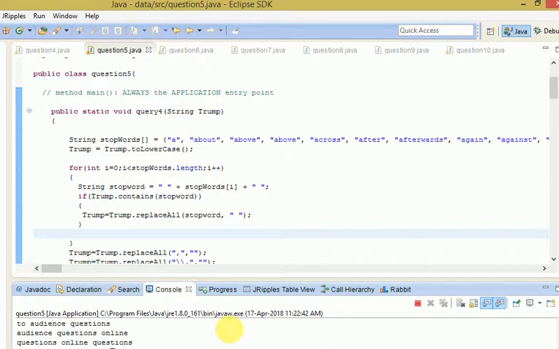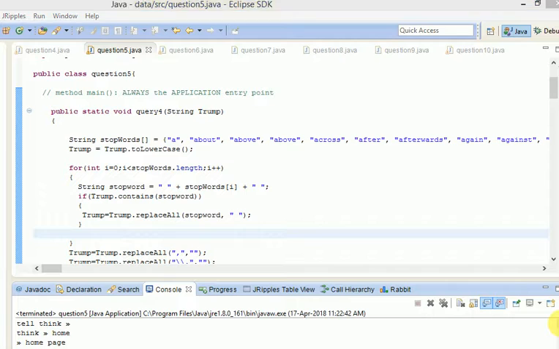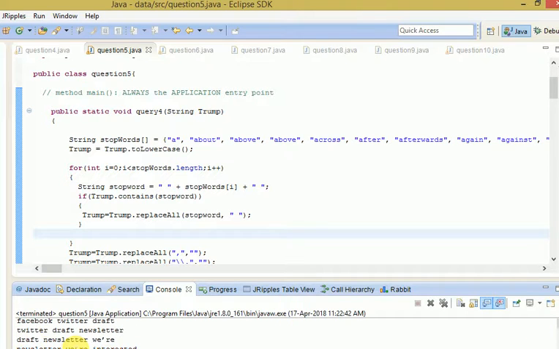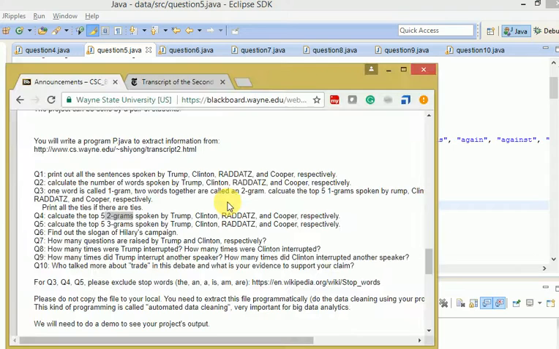Yeah, what we are seeing here is that instead of 2 words like Secretary Clinton, we are getting 3 words, like Facebook Twitter draft.